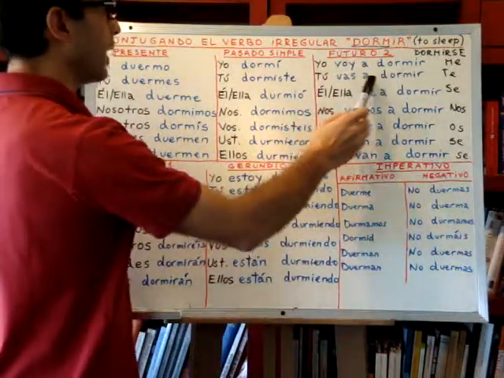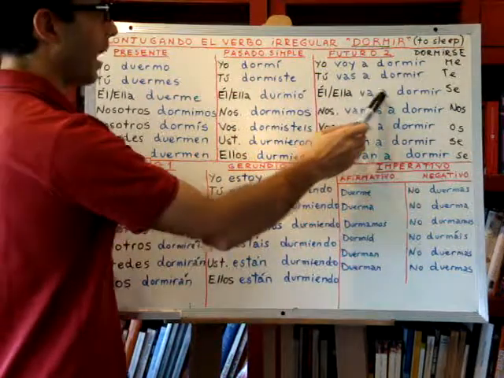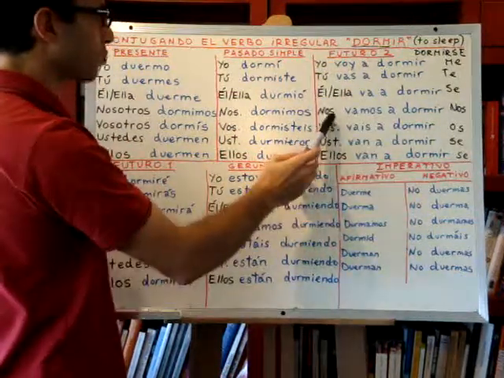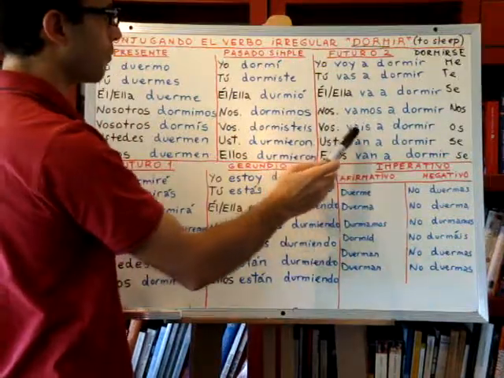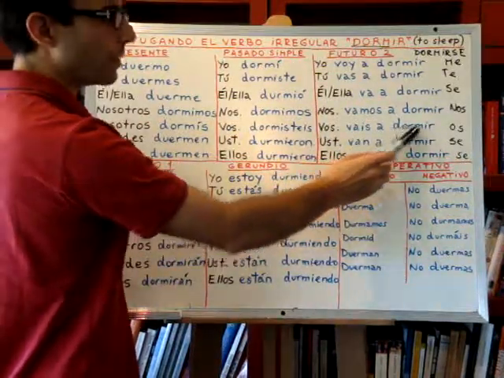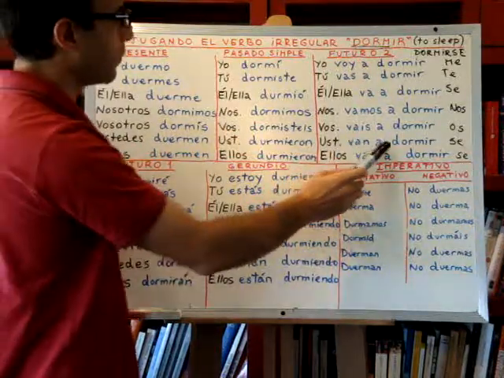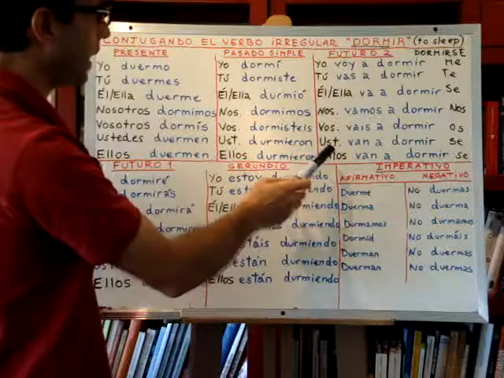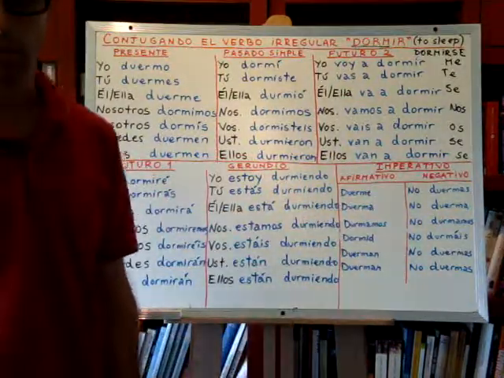Tú vas a dormir. Él, ella va a dormir. Nosotros vamos a dormir. Vosotros vais a dormir. Ustedes van a dormir, and ellos van a dormir, for they are going to sleep.